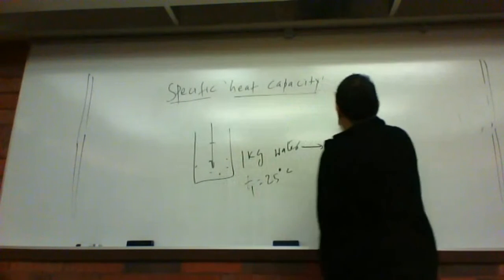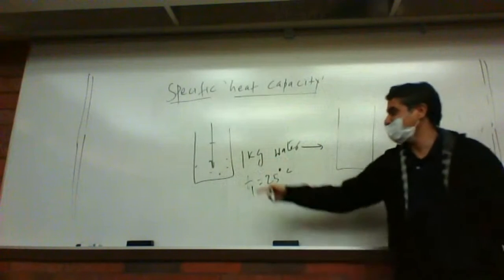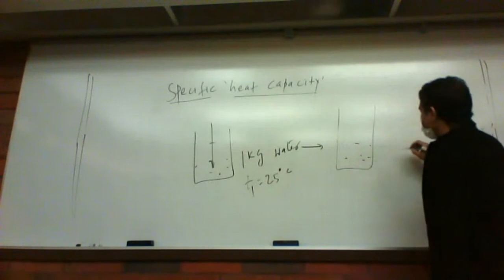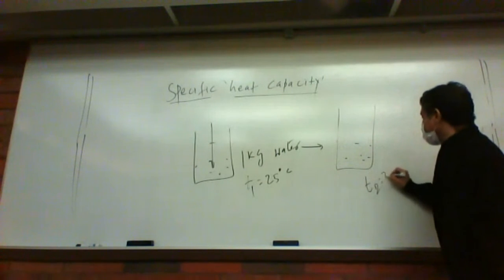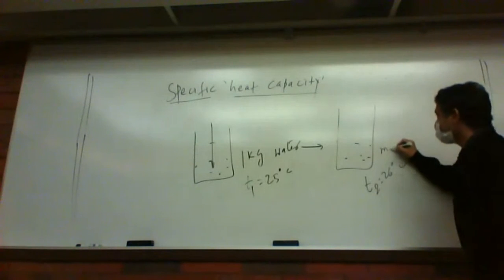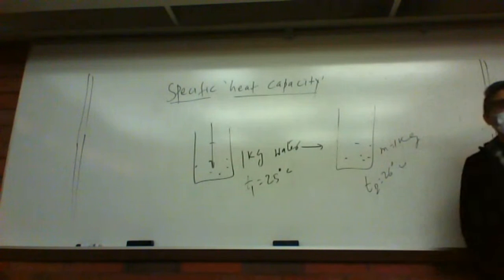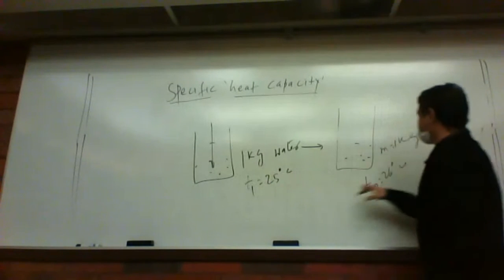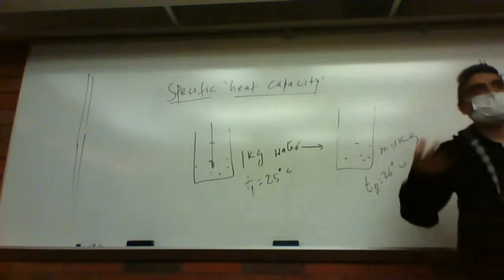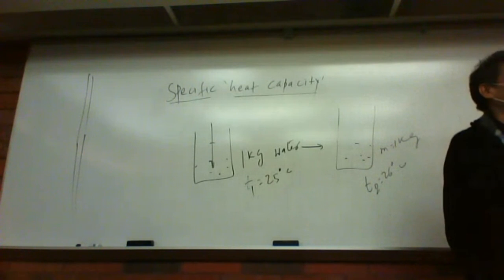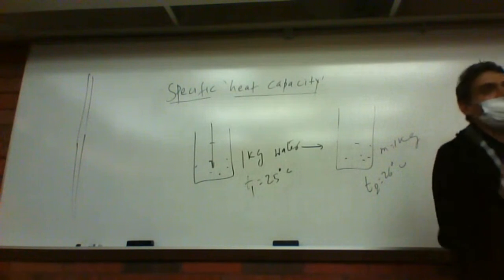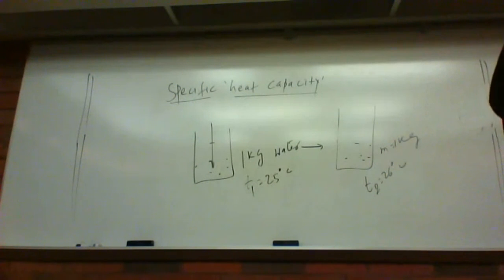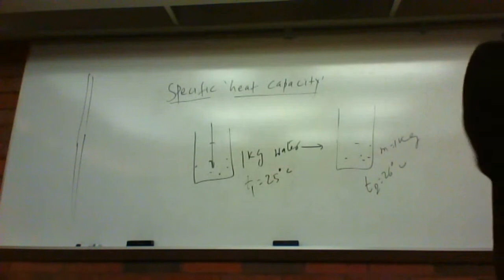Now heat this water, put it in the oven. It means put this cup in the oven and heat it so that the temperature becomes 26 degrees centigrade. The mass doesn't change. Mass is 1 kg, still 1 kg. So how much heat did it absorb going from 25 degrees centigrade to 26 degrees centigrade? That amount of heat is called specific heat capacity. Make sense? So to measure the specific heat capacity, what should we do? We take a cup, put 1 kg or 1 gram of water there, and then we heat and measure the temperature.